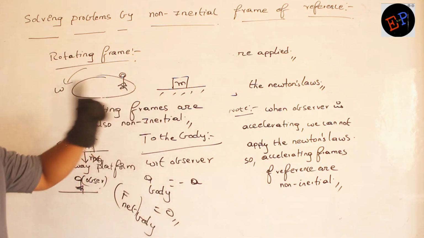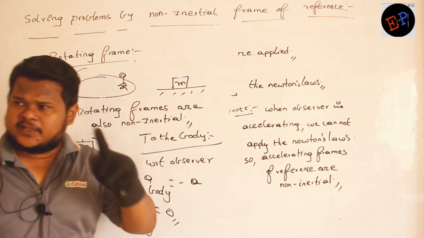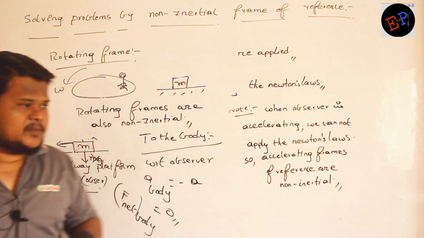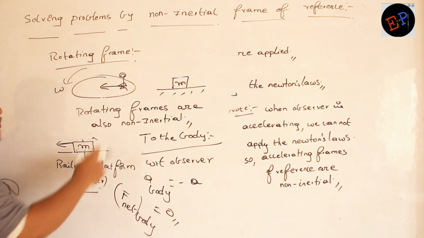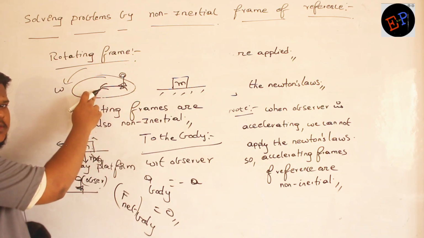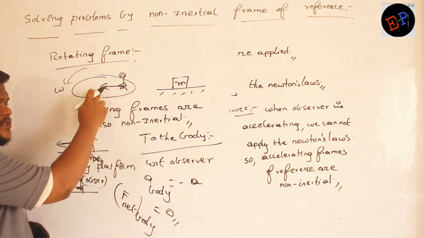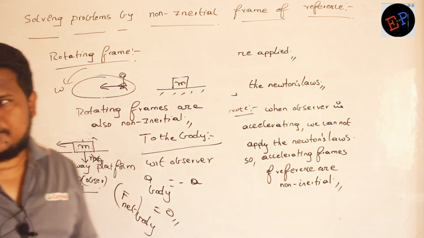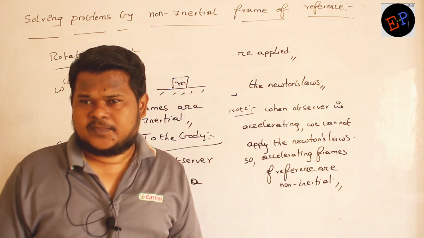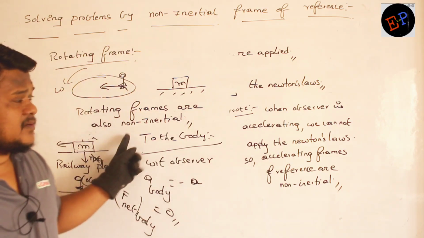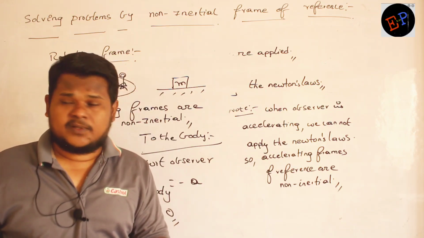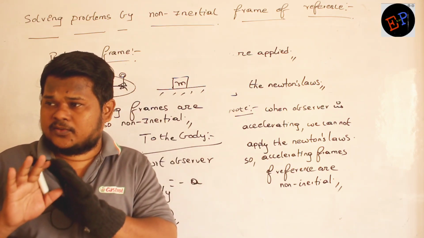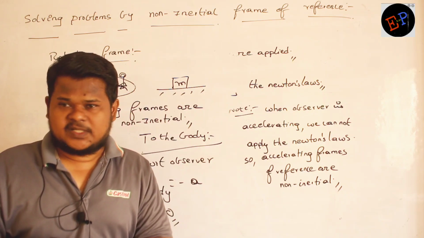Because for an observer to rotate, definitely it means the observer is accelerating here also. Observer is always accelerating towards the center of the circle, because if centripetal force is present towards the center, centripetal acceleration is also present towards the center. That we will discuss in circular motion. So when the observer is accelerating, or when the observer is in a rotating frame, you cannot apply the Newton's laws.